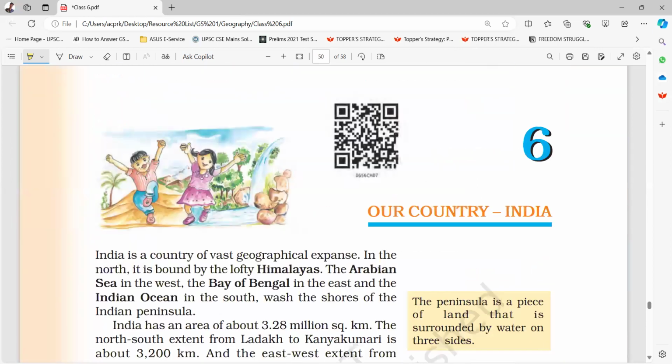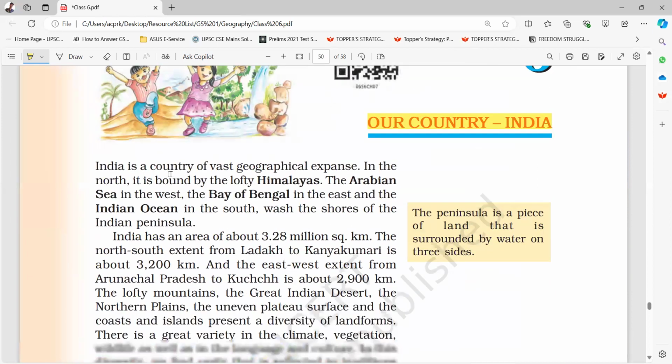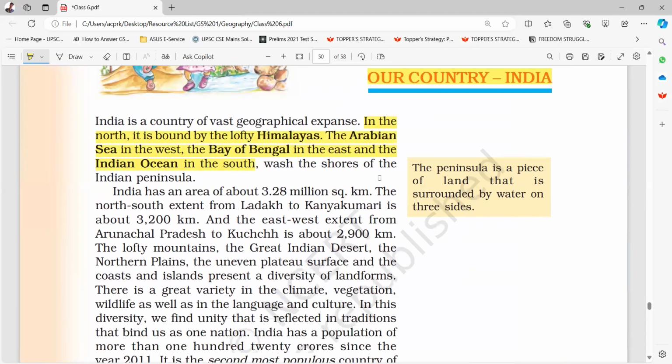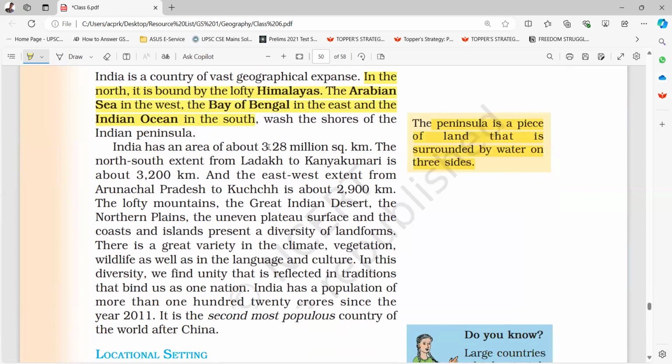So we have completed chapter 5. We will move to the next chapter, chapter 6, our country, India. India is a country of vast geographical expanse. In the north, it is bound by lofty Himalayas. The Arabian Sea is in the west, the Bay of Bengal is in the east, and the Indian Ocean in the south washes the shores of the Indian Peninsula. The peninsula is a piece of land that is surrounded by water on three sides. India has an area of about 3.28 million square kilometers.